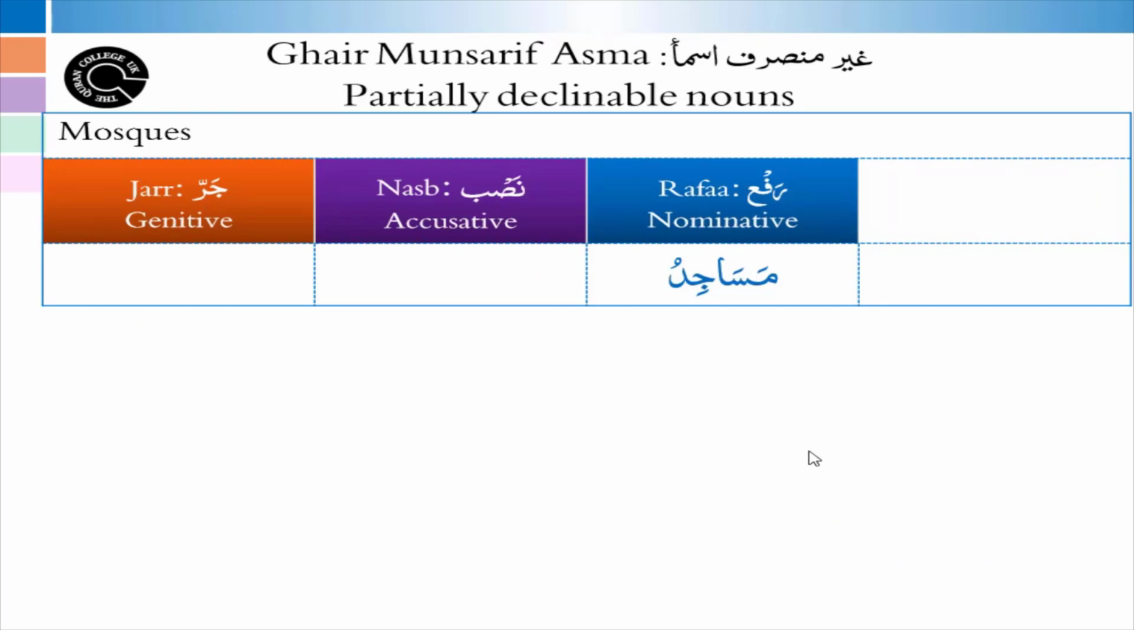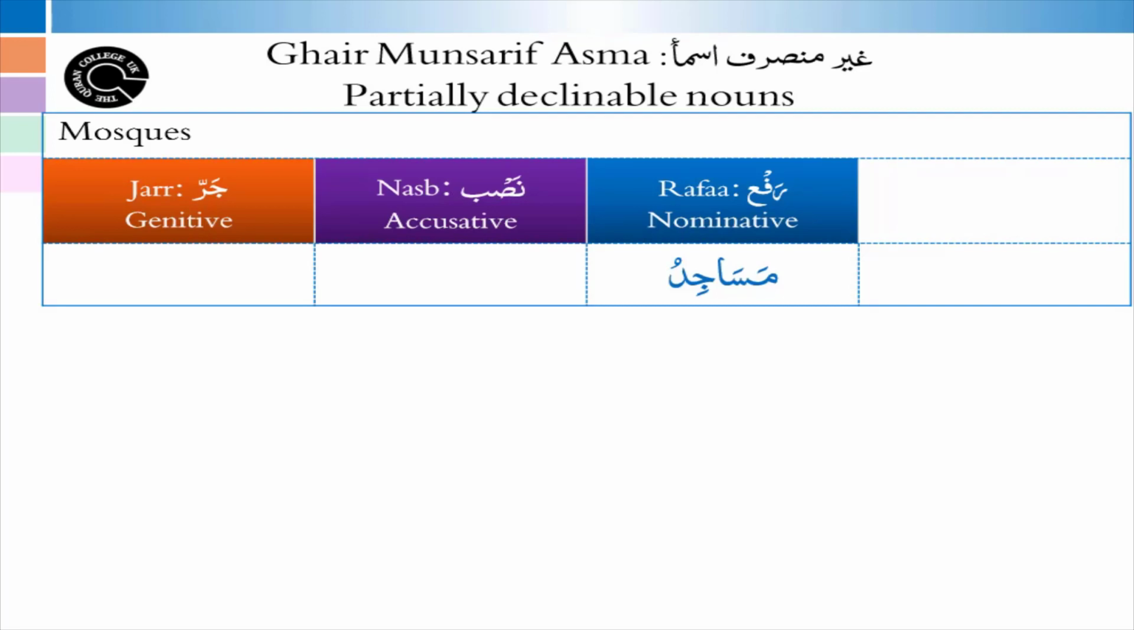Before we conclude this lesson, I want to talk about an important thing which was not possible during the introduction of Ghair Munsarif nouns. We talked about how Ghair Munsarif, or partially declinable nouns, do not accept kasra and jar case. But there are a few exceptions to this rule. One of the exceptions was discussed earlier: whenever a Ghair Munsarif noun starts with al, then it does accept the kasra and jar case.